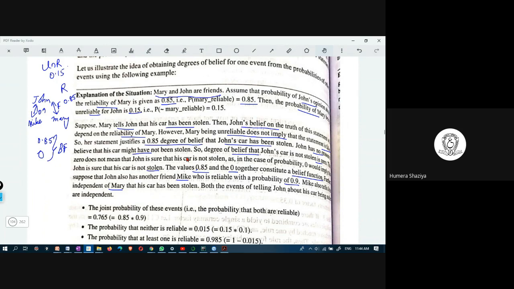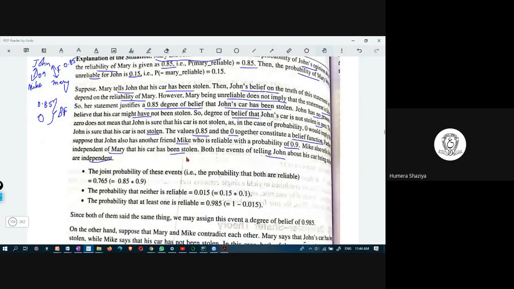Consider that Mike and Mary do not know each other. Mary informs John, later Mike also informs John. These two are independent events. Both the events telling John that his car is stolen are independent.